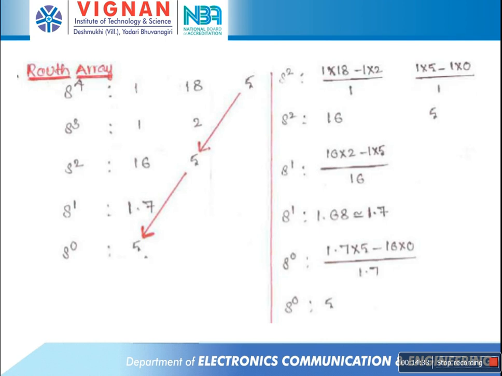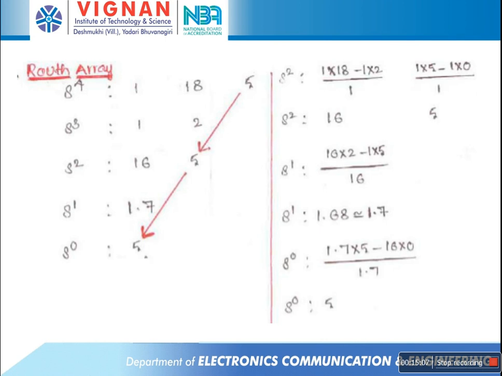Now here the first column elements of the row array are 1, 1, 16, 1.75, 5. All the elements of the first column of the row array are positive and there is no sign change. As there is no sign change in the first column, the system is a stable system and all the roots are lying on the left half of the S plane.